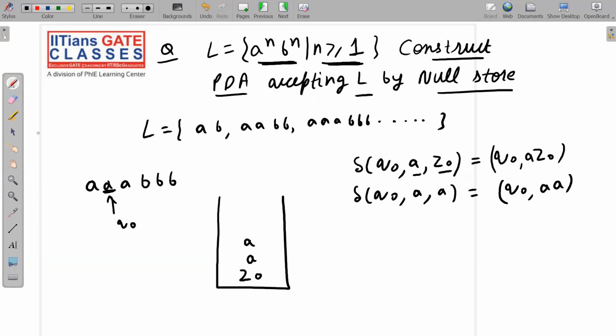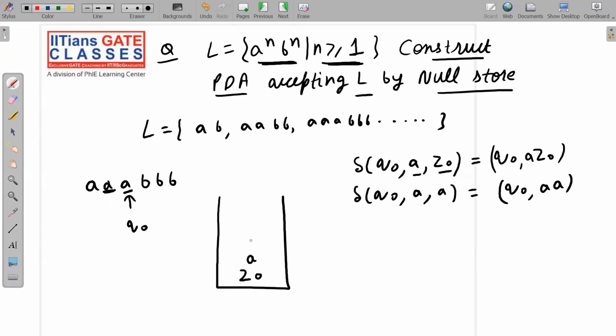Okay, now see here carefully. We will jump to Q0 only, and the read head will move one symbol to the right. Now we are at Q0. We have read A from the tape, and we have read A from the stack. Since you have read A from the stack, you have popped it.